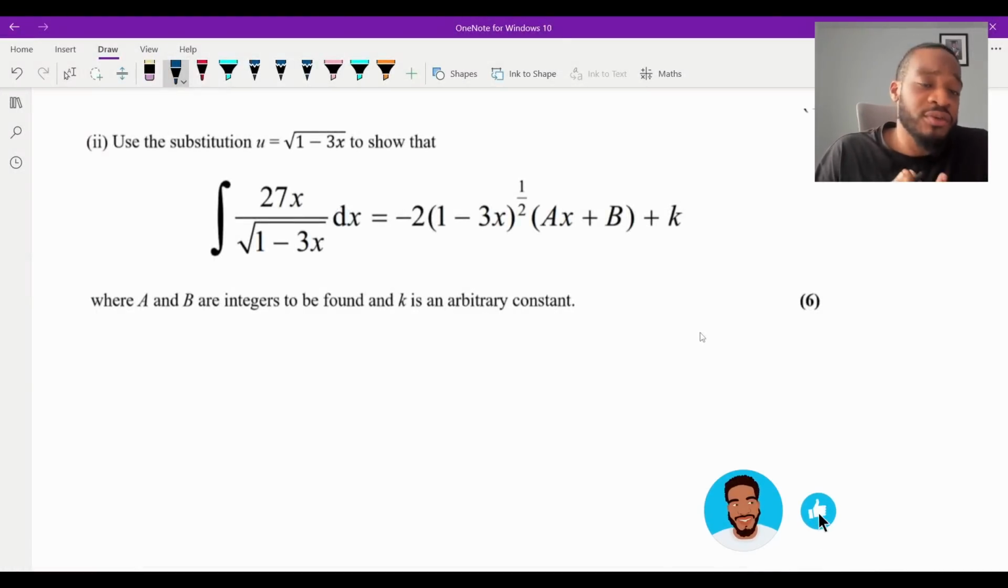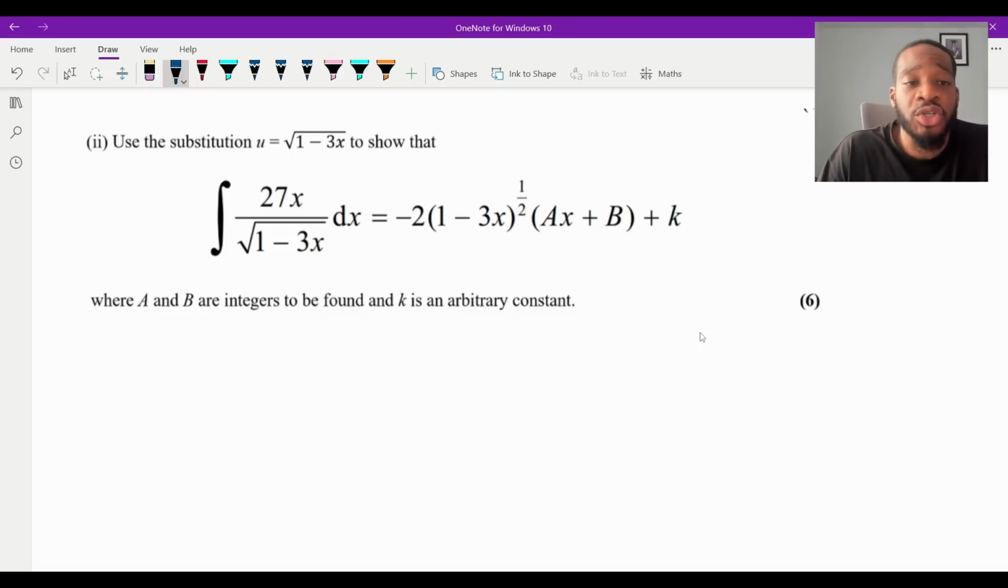Okay, so that's one way of doing it. The second way, which now that I think of it, most people will probably do it this way as opposed to actually squaring it and doing implicit. It's just using the substitution given to you, right?